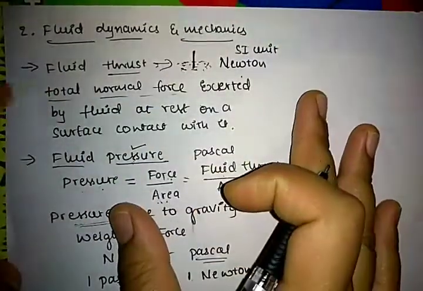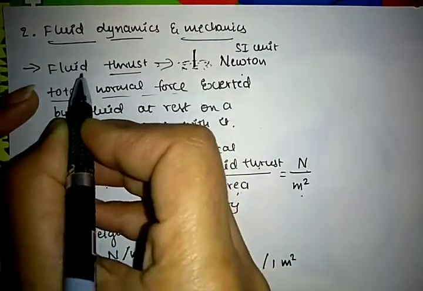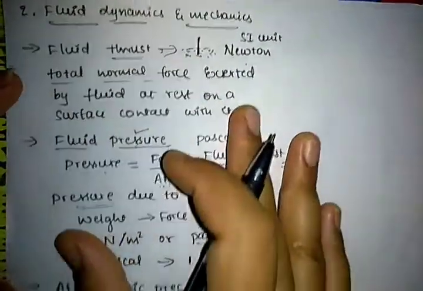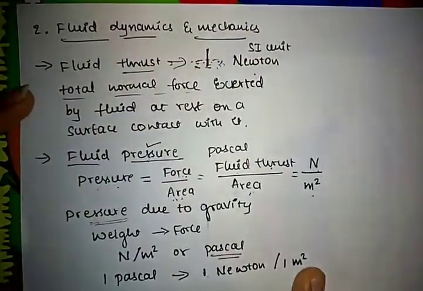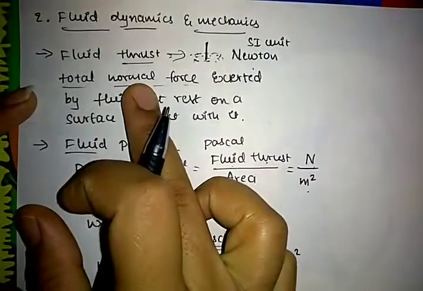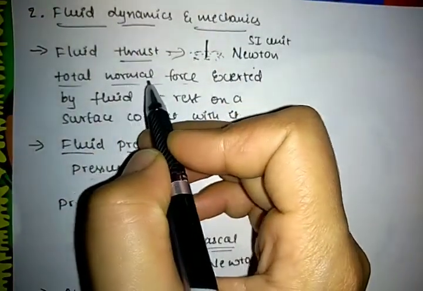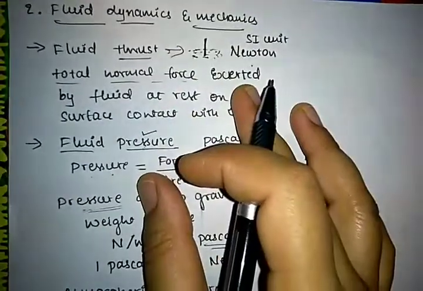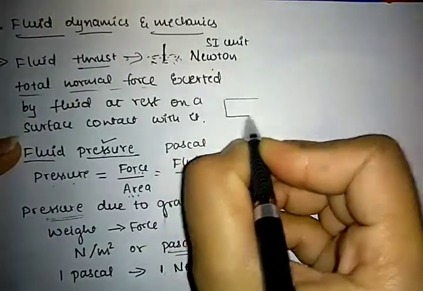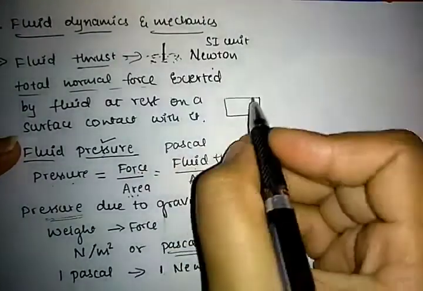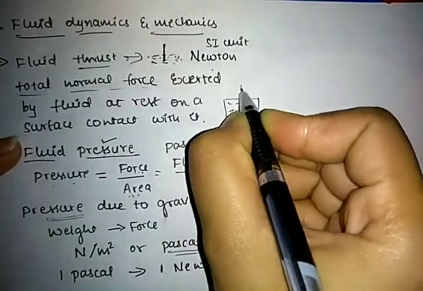Okay, in this class we have discussed the concept of fluid thrust, fluid pressure and atmospheric pressure. What is meant by fluid thrust? Fluid thrust is nothing but the total normal force exerted by the fluid at rest. If the fluid is in contact with the container, then the force is exerted normally.